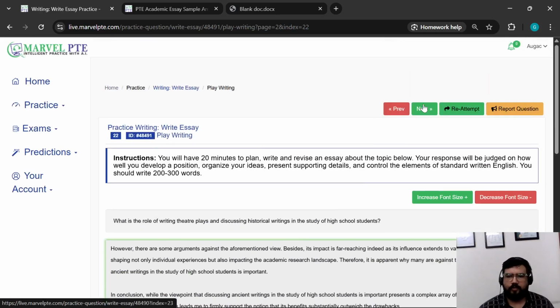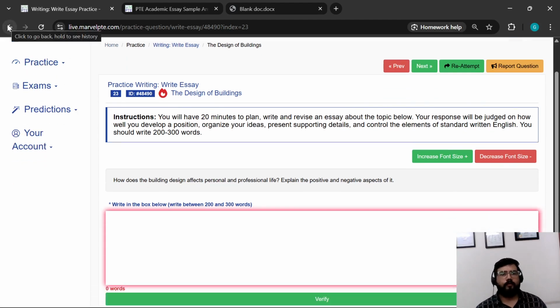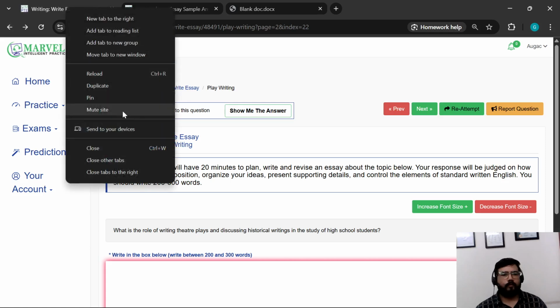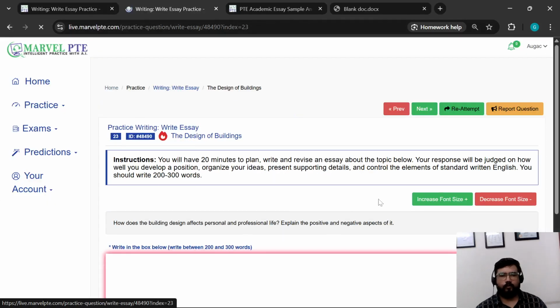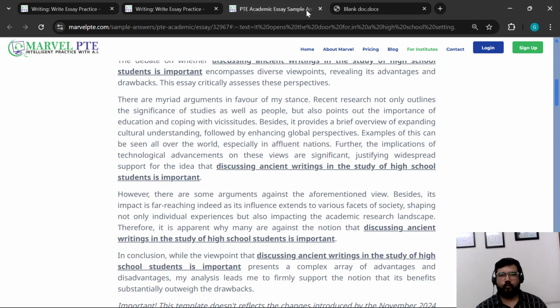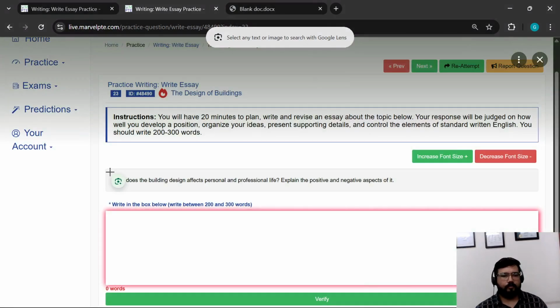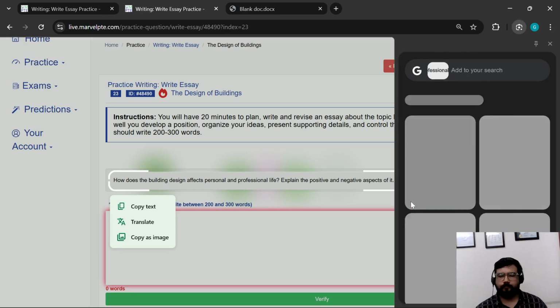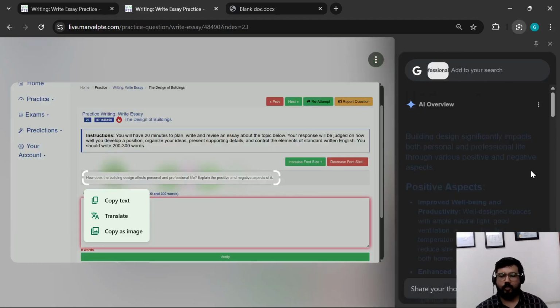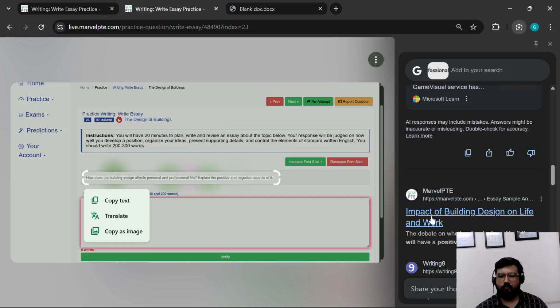Let's try some other essay topic. All right, let's duplicate this and go to next, and let's close this previous link and go to homework help again and choose the next essay topic. The widget opens again. Google's AI is suggesting a few things. We will not read them. There are some links as well. We will open the MarvelPTE link.